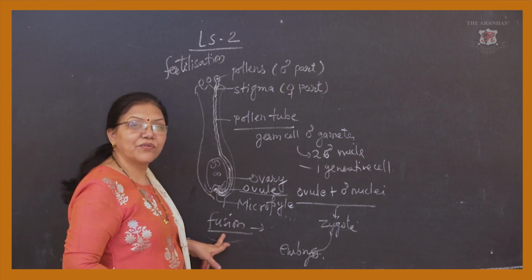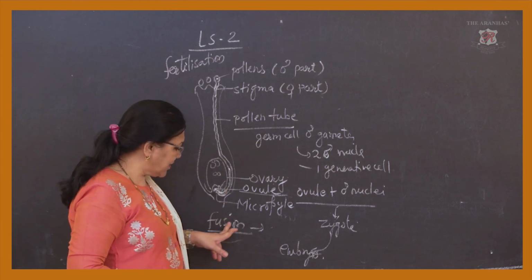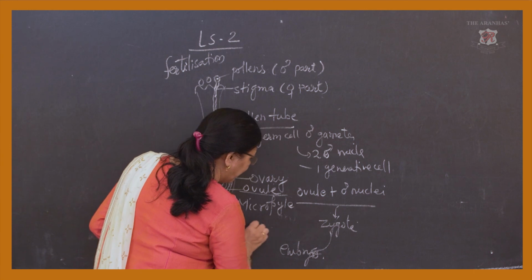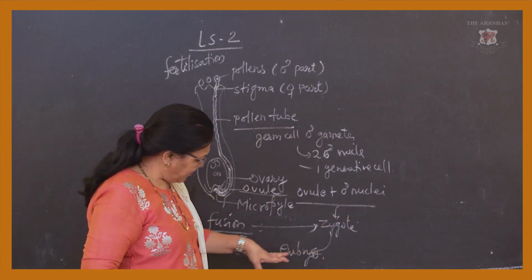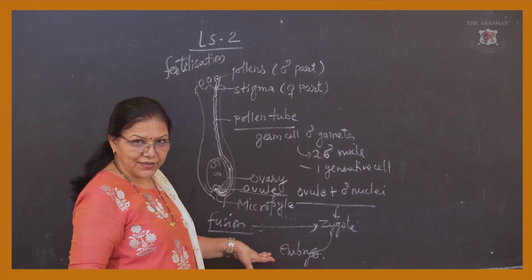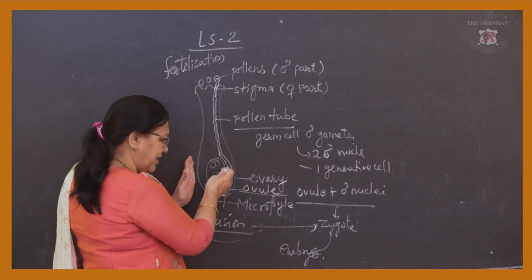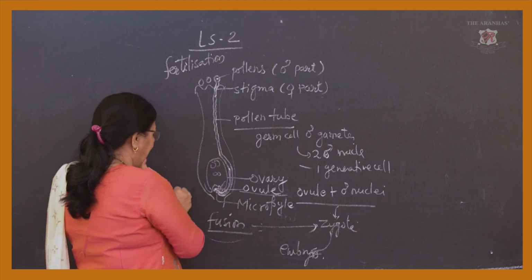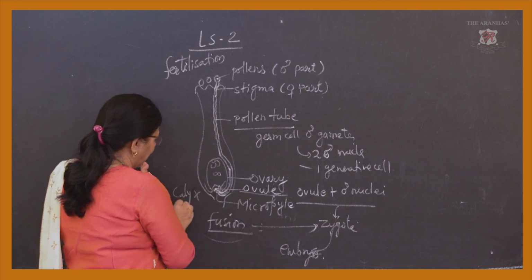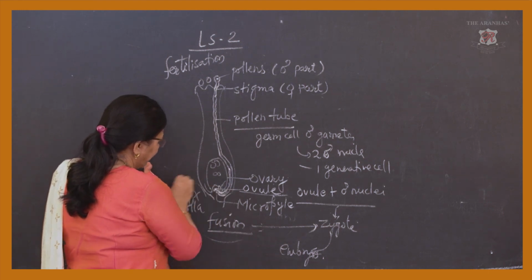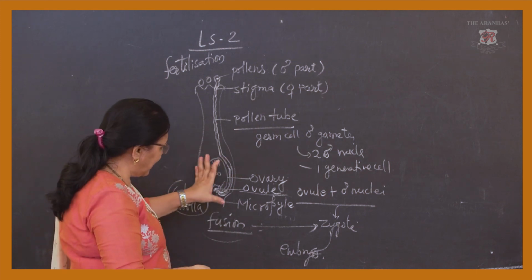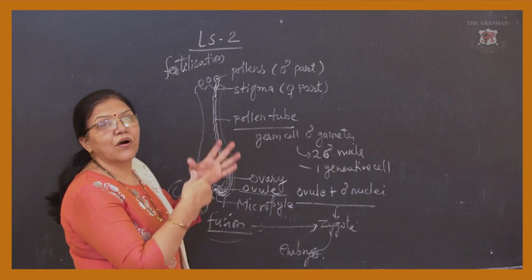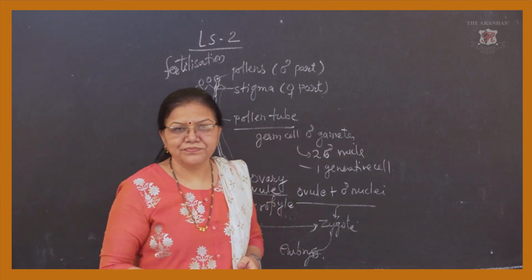This fusion is called fertilization. After fusion, fertilization, the zygote forms, and when the zygote divides, the embryo is formed. And after the embryo is formed inside this ovary, the calyx and corolla drop out, or we can say they degenerate. And now this ovary and the embryo again form into a new flower.